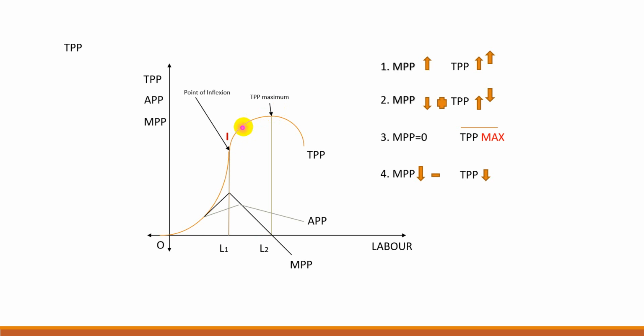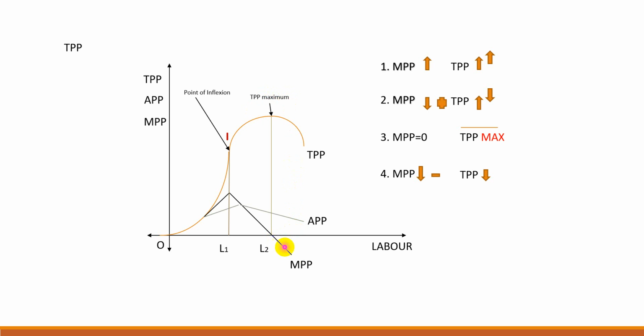Then when MPP decreases but is positive, TPP increases at diminishing rate. This is the diminishing rate. And this is the point of the curvature, called the point of inflection. The curvature of TPP is called the point of inflection. At this point, TPP stops increasing at increasing rate and starts increasing at diminishing rate. Now at this point, MPP intersects the x-axis, meaning MPP is equal to 0. At this level, TPP's value is maximum. If you draw a tangent, we'll find the point of tangency, and this is the TPP maximum level.